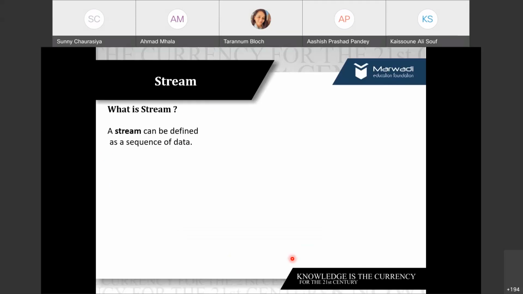When I say stream, it can be defined as a sequence of data, right? When you say enter a number, there is some data, some string, a sequence of characters you are sending to your output stream. And when somebody enters a number, it is a sequence of data. We know that each and every key has a certain code, and when you press it, it is treated as data. So usually a stream can be defined as a sequence of data. That depends on whether you have taken it as an input stream or an output stream.